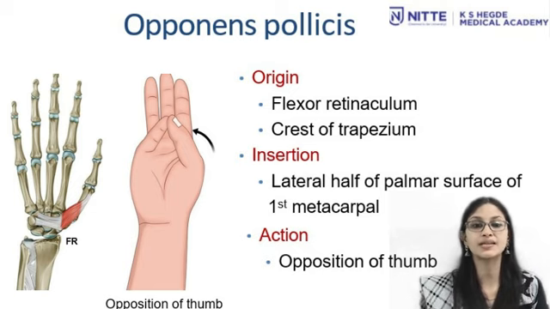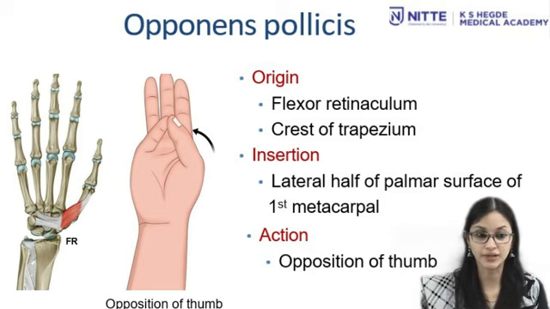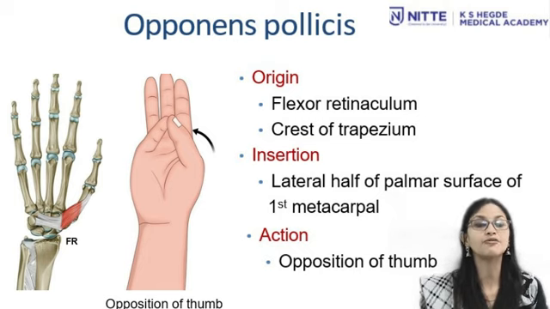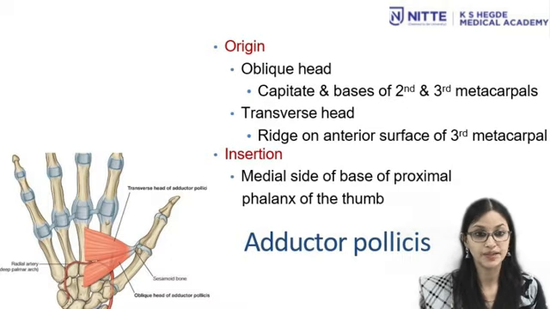This muscle takes origin from flexor retinaculum and from the crest of trapezium. The insertion is lateral half of palmar surface of first metacarpal bone. The action is it helps in opposition of the thumb. All the three thenar muscles are supplied by the median nerve.